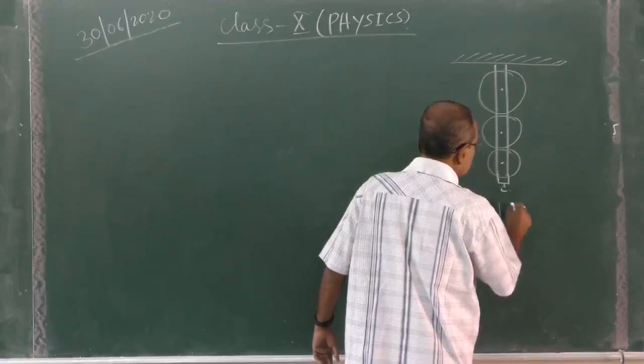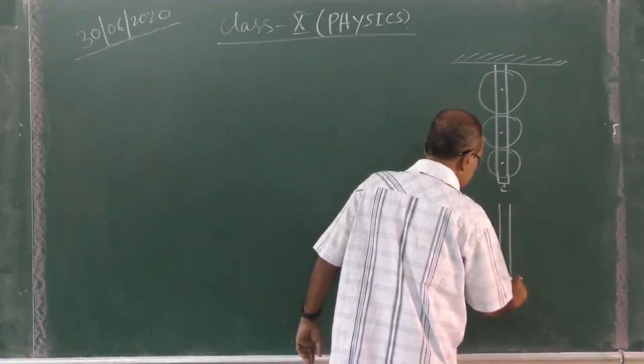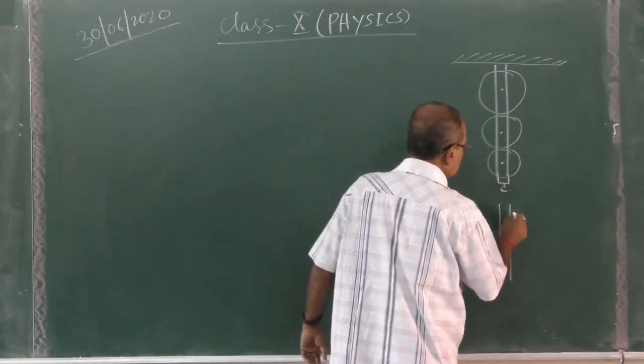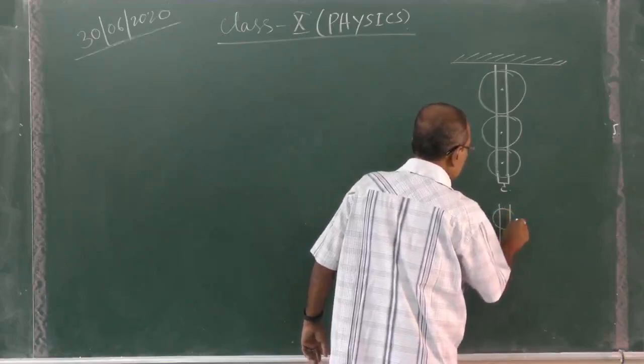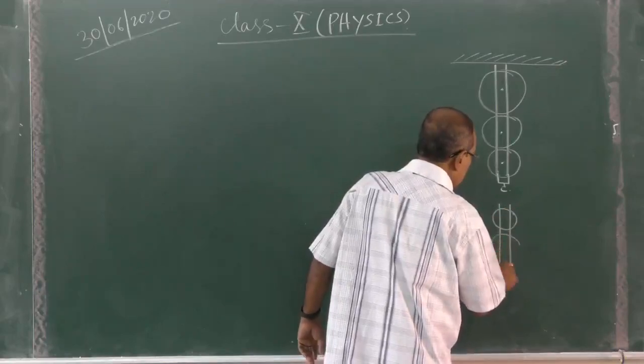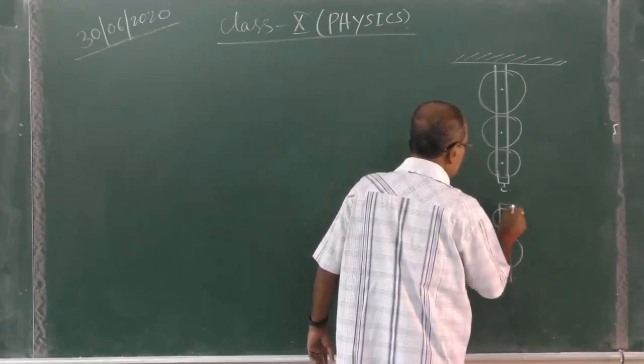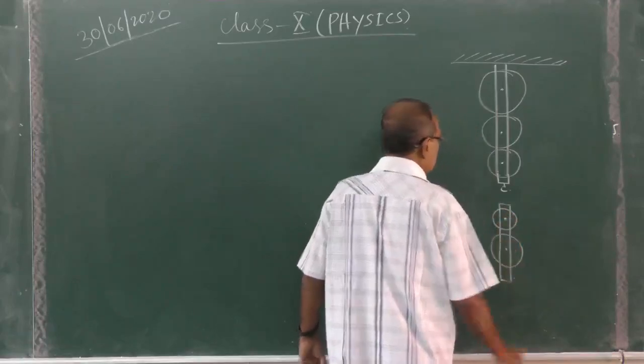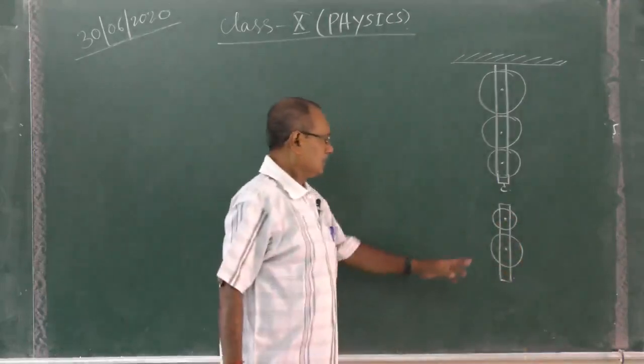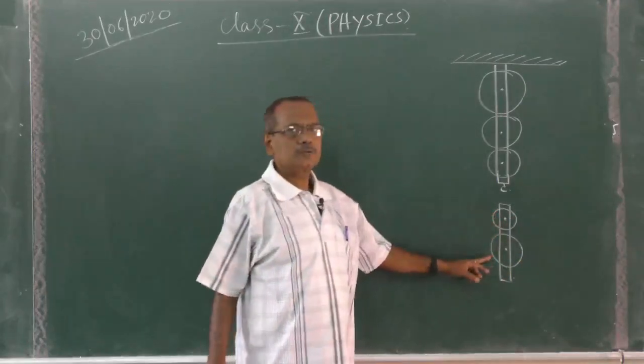Another is, some pulleys are movable. Now, as I told, these are movable pulleys too.